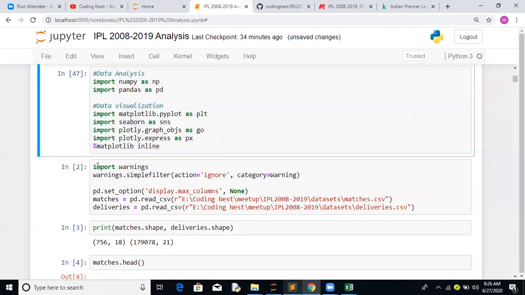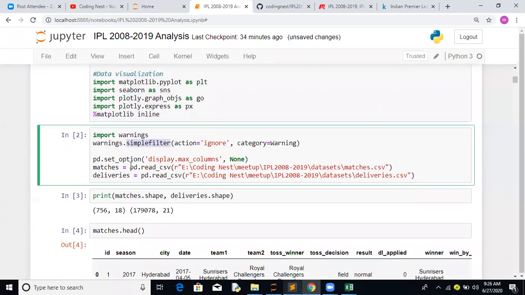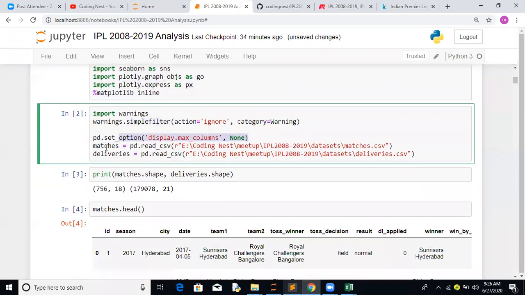Import warnings, just to remove the warnings coming from pandas. pd.set_option, so there is no constraint on the maximum columns, since there are fewer features here. Here we are reading both the matches.csv file and the deliveries.csv file as data frames. Matches is the variable that refers to one data frame, and deliveries is the variable that refers to the other.